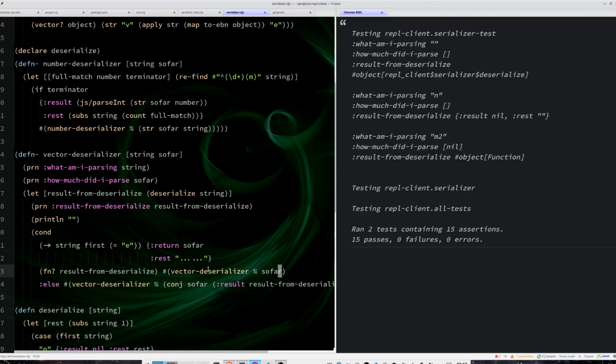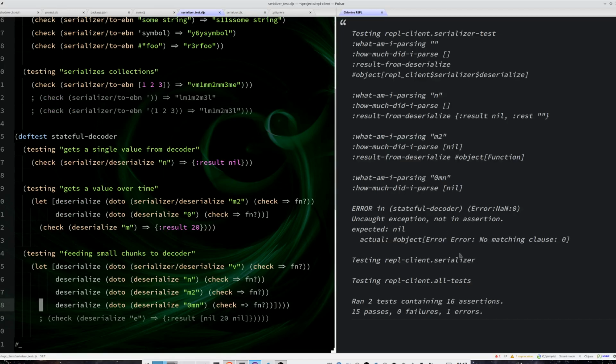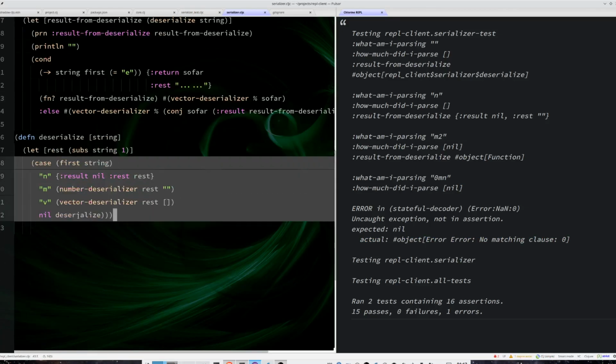This obviously will not work, oh, this did work for now, but we will see soon why this won't. The deserialize here will get no matching clause 0 because this 0 here does not match any of these clauses. And sure, it won't, because it's not what we are doing right now.